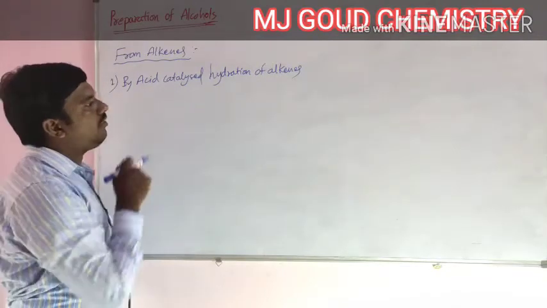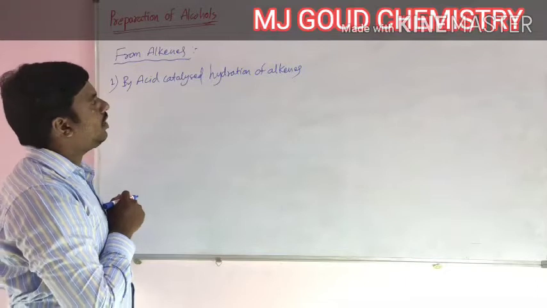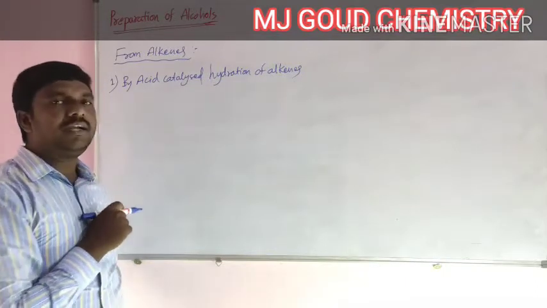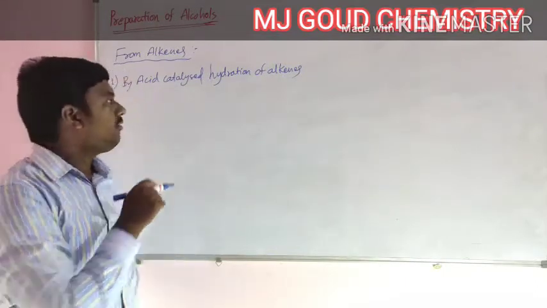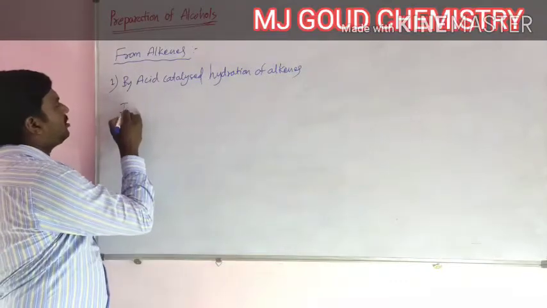The hydration of alkenes is carried out in direct and indirect processes. First one is the indirect process.